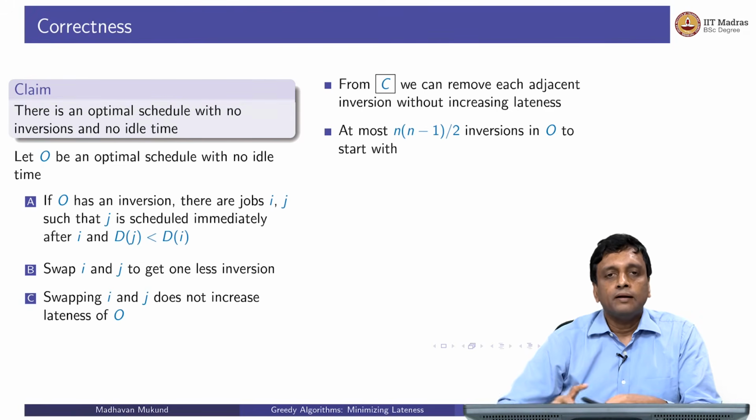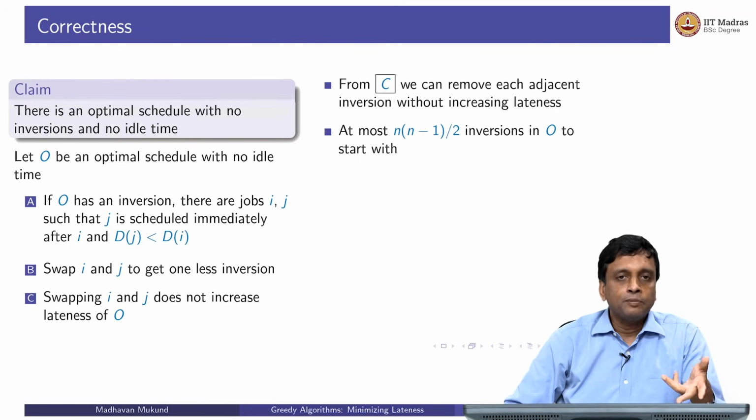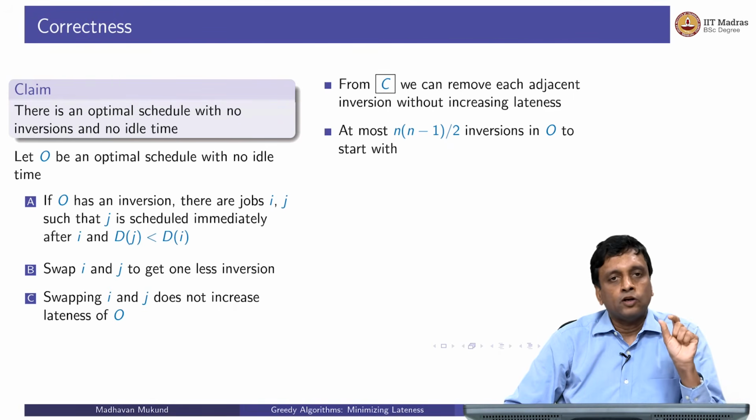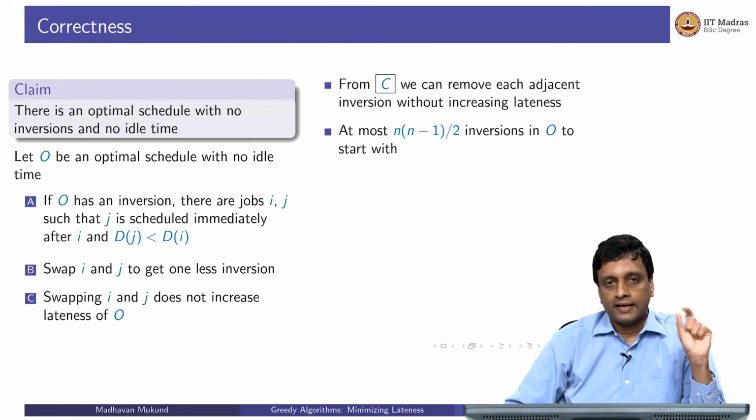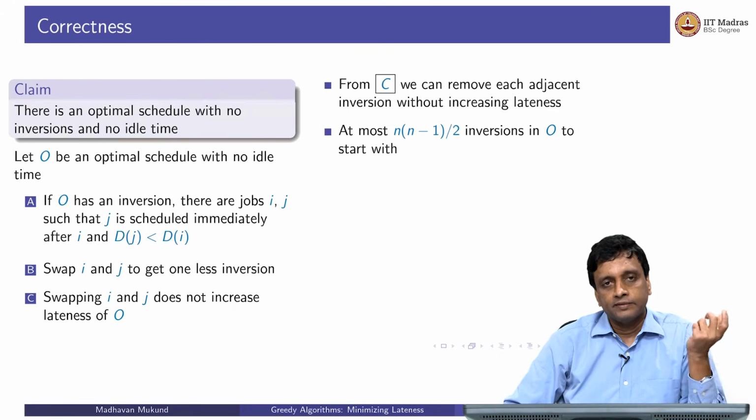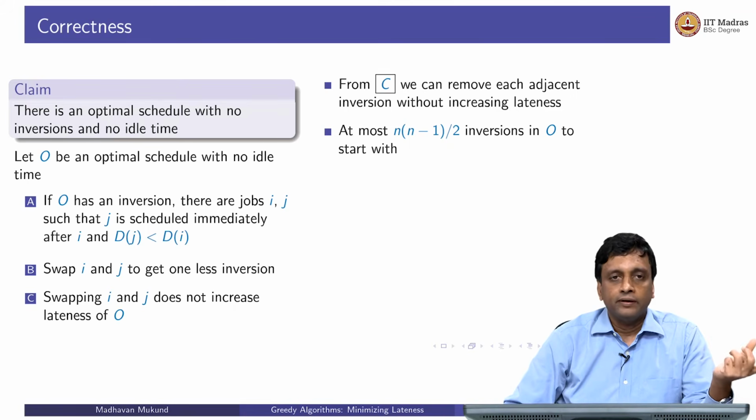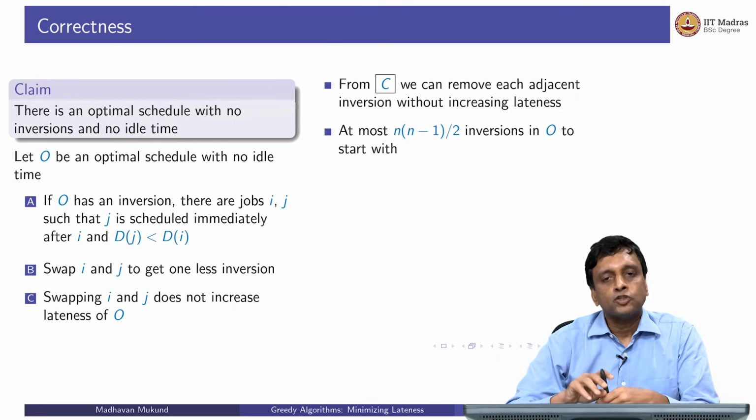Now how many examples of this could there be? Well, every time there is an inversion, it is with respect to some pair i, j. So there are only as many possible inversions as there are pairs i, j, and the number of pairs i, j is n into n minus 1 by 2, right? It's a very simple observation. The number of ways you can pick two elements from n is n into n minus 1 by 2. So there cannot be more than n into n minus 1 by 2 inversions to start with.